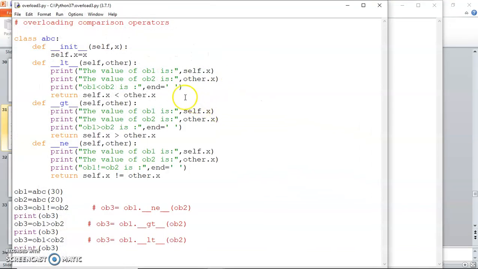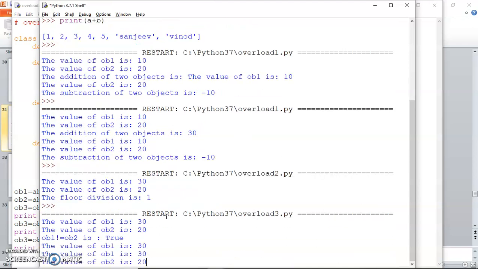Similarly, we can see how to overload the comparison operators. I've taken an example in which I overloaded the less than operator, the greater than operator, and the not equal to operator. The relevant functions are underscore underscore lt underscore underscore, underscore underscore gt underscore underscore, and underscore underscore ne underscore underscore. The functionality is the same, only that these comparison operators return true or false. So self.x less than other.x is going to return true or false. Let me run this and see how it behaves.